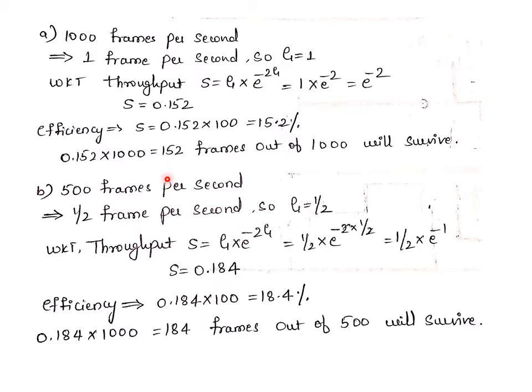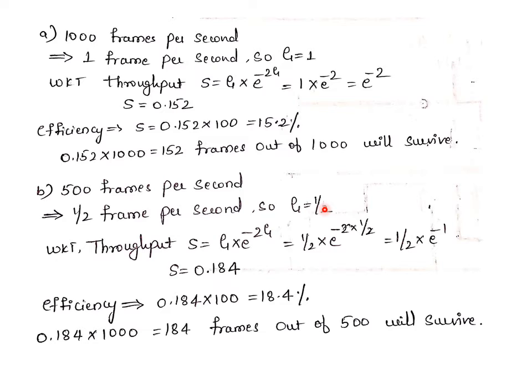If you consider it in terms of milliseconds, it will be half, that is, half a frame can be sent per 1 millisecond. So we have the G value, that is half, with respect to 1 millisecond.